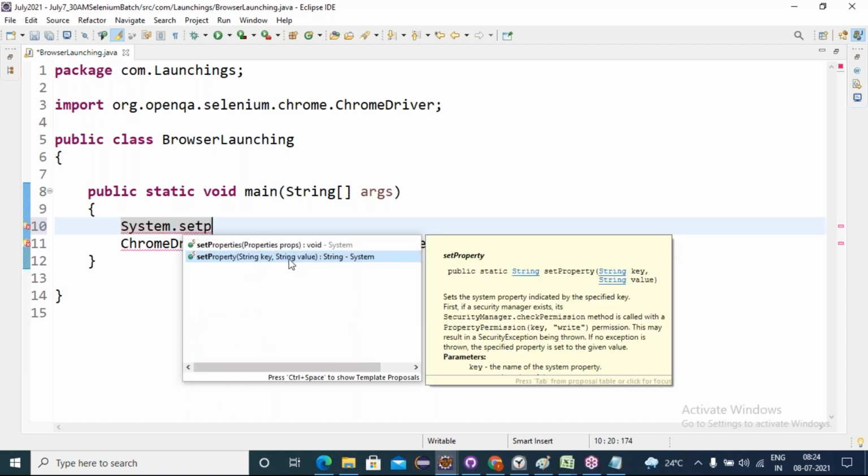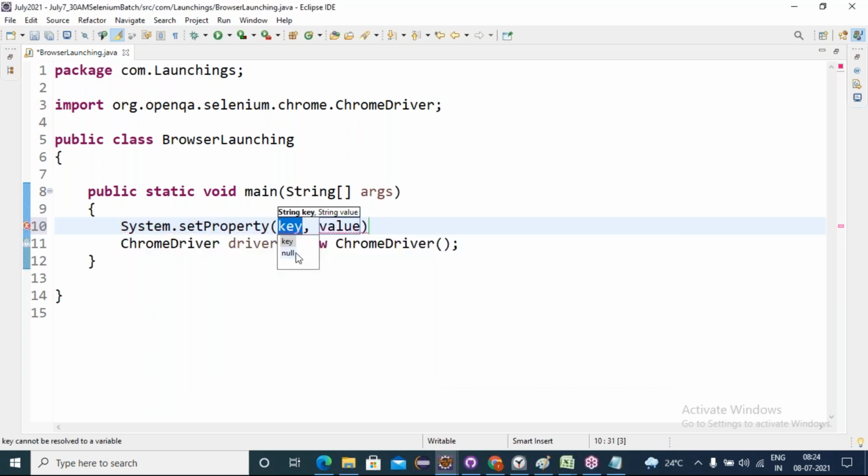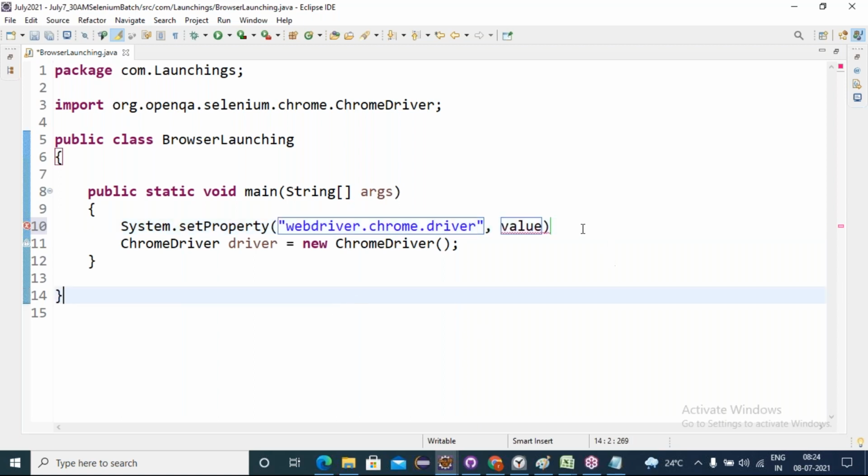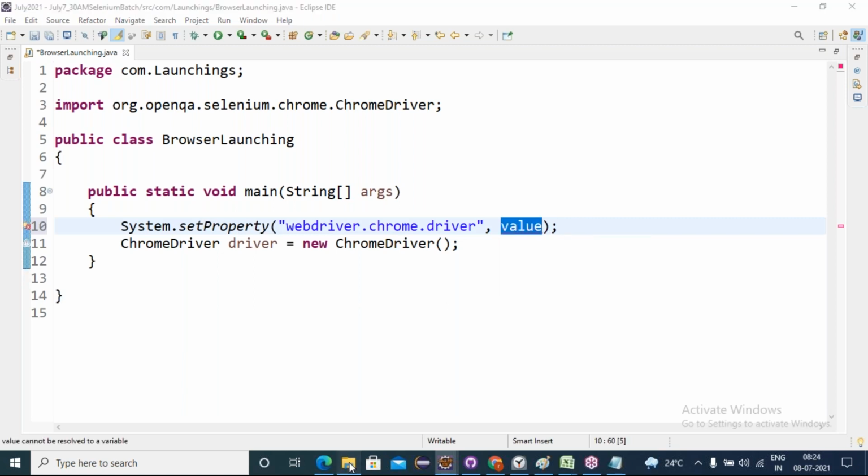It is expecting two parameters. One is a string key, second is a string value. Every string is represented in double quotations. Here we give everything in lowercase: webdriver dot chrome dot driver. And the second argument will be the Chrome driver's path.